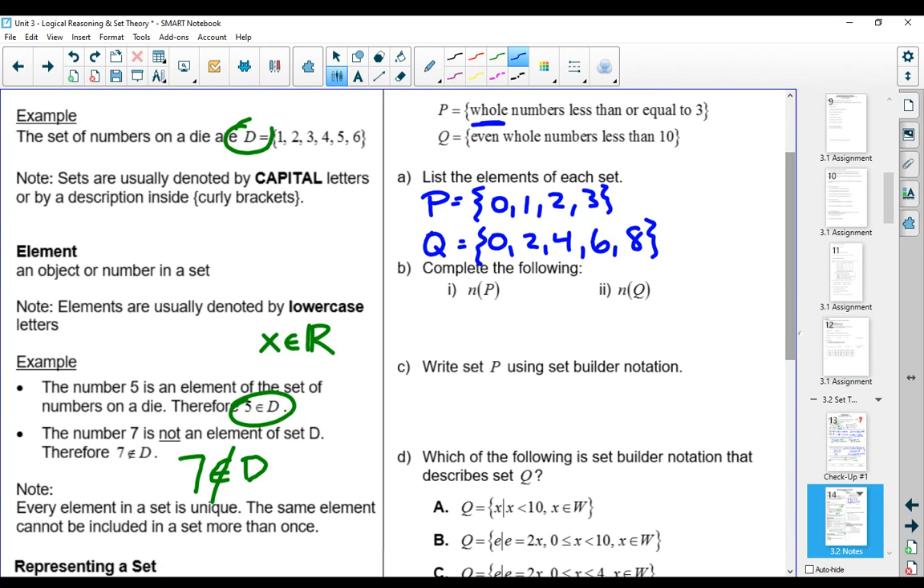Looking at that information, the first one says N of P. How many elements are in P? Well, we've got 4 elements in P. And the number of elements in Q is 5.